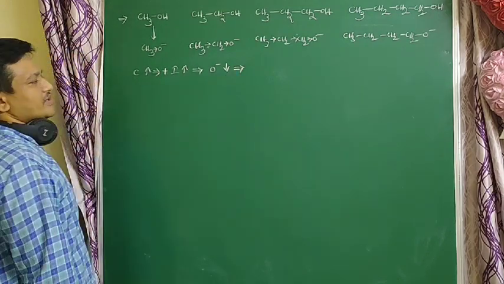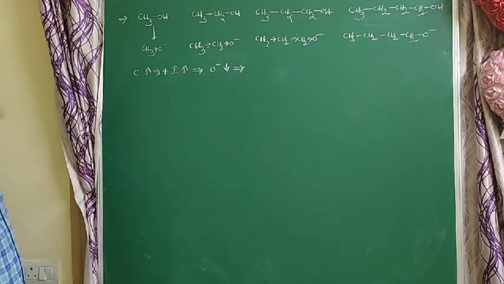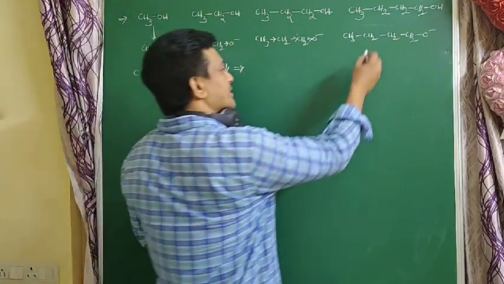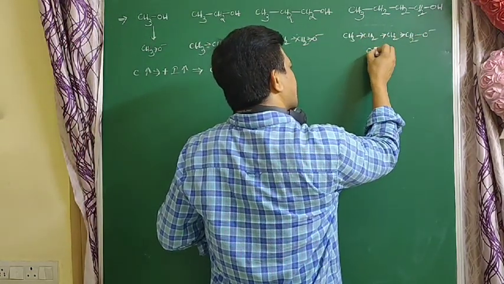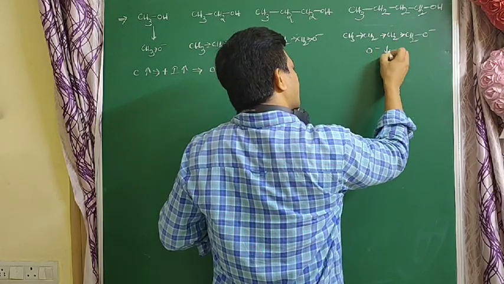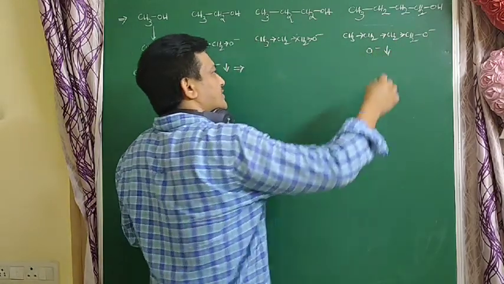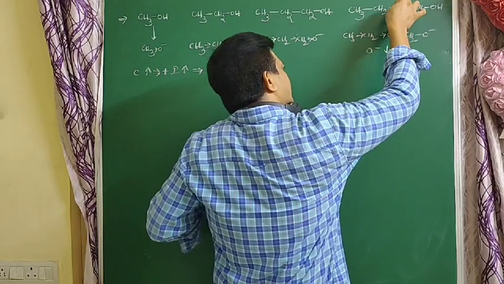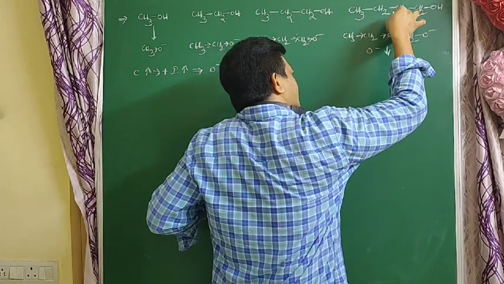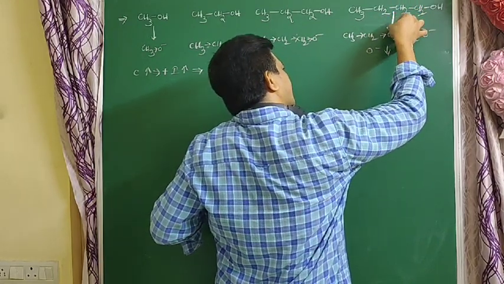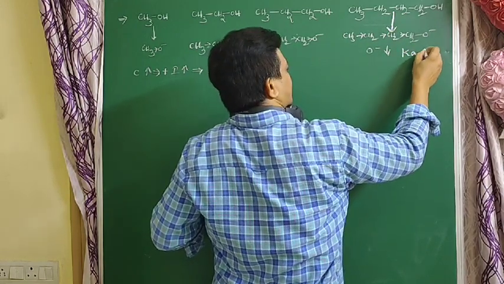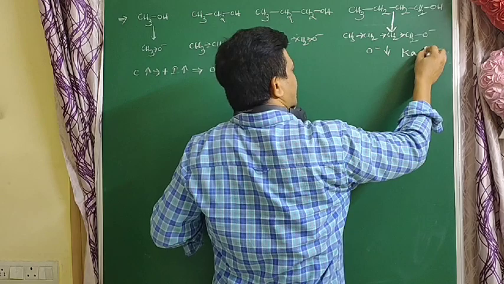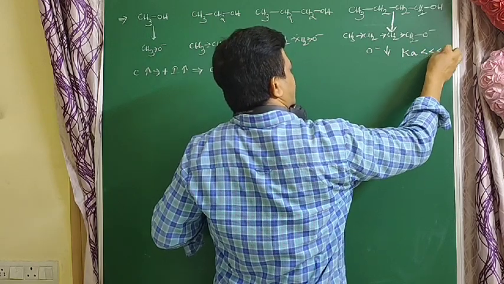The more +I effect there is, the less stable that anion is. So this compound gives H+ ions only to a very small extent and dissociates very little. Here the Ka value is very small, much less than 1.